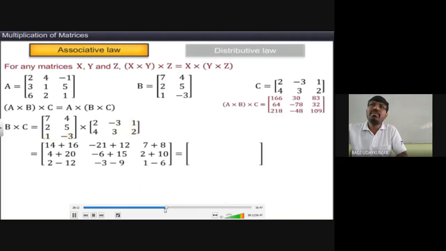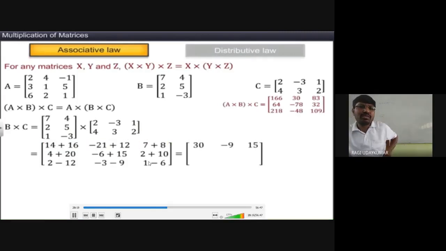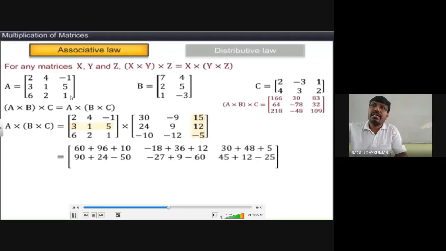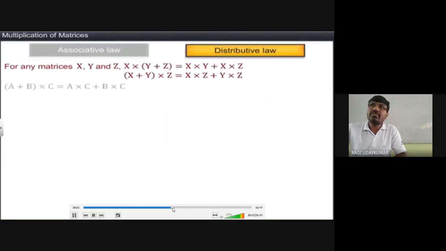Next, it should be multiplied with A. The result is 30 minus 9, 15. This is simple, right? Understanding, right? Next, it should be multiplied by A, A and B into C. So when you multiply, it may consume time.